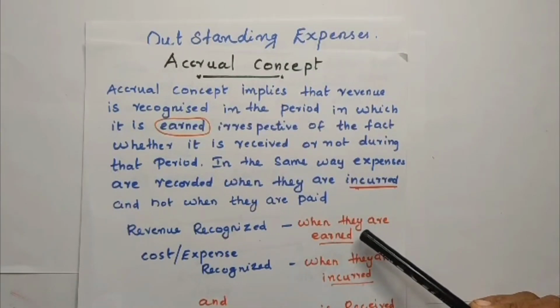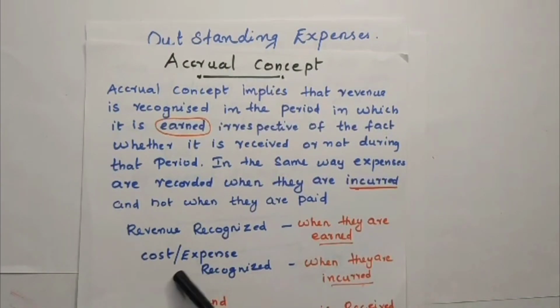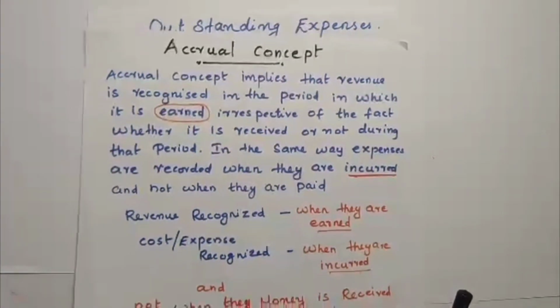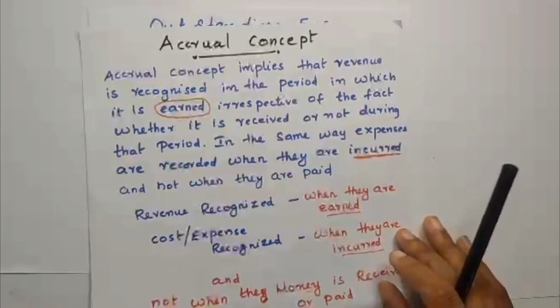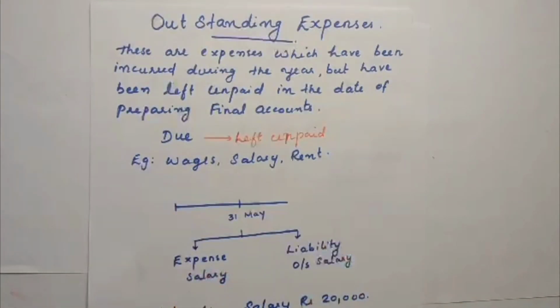The cash flow behind a transaction is not taken into account. We record revenues when they are earned, and we record an expense when it is incurred. It doesn't have any connection with the money flow, whether money is received or paid. So outstanding expenses are expenses that are due in the current accounting period but are not paid yet.